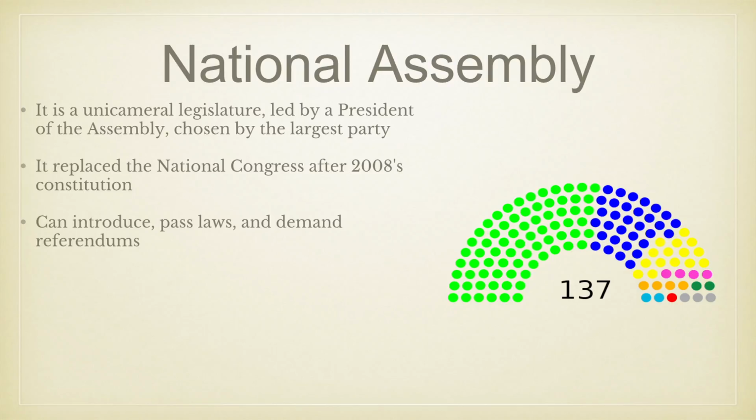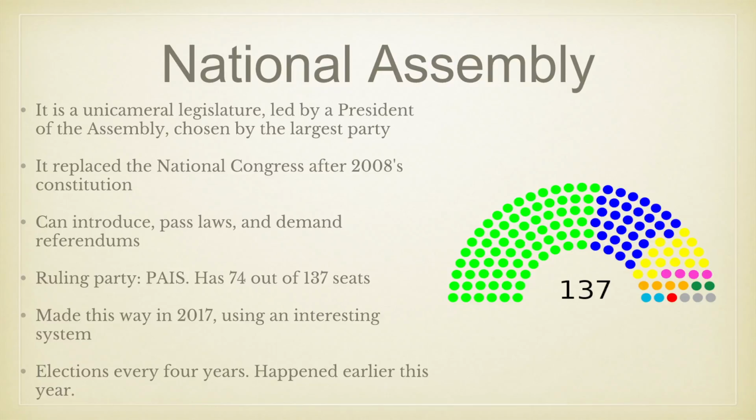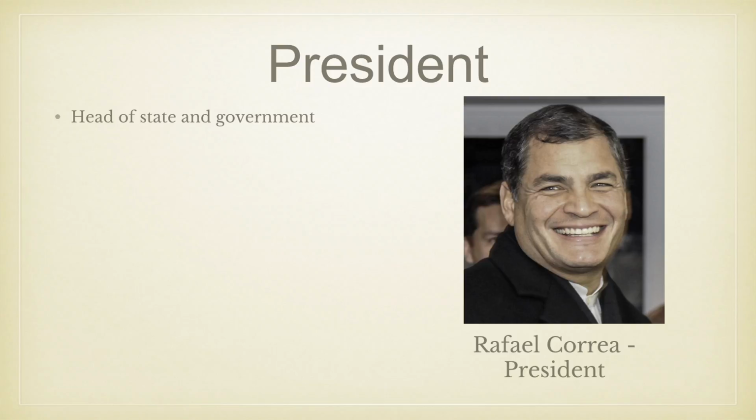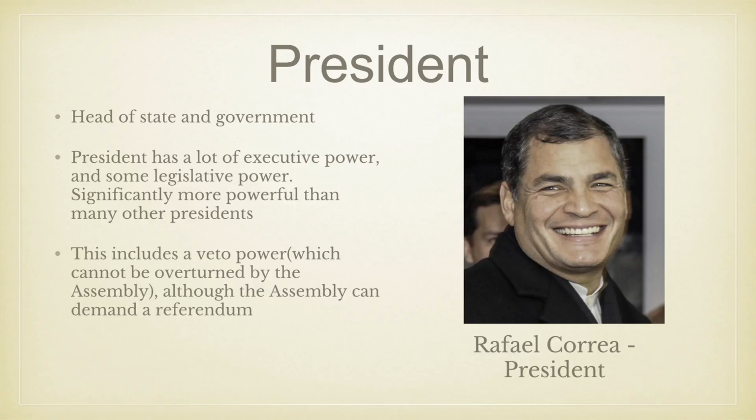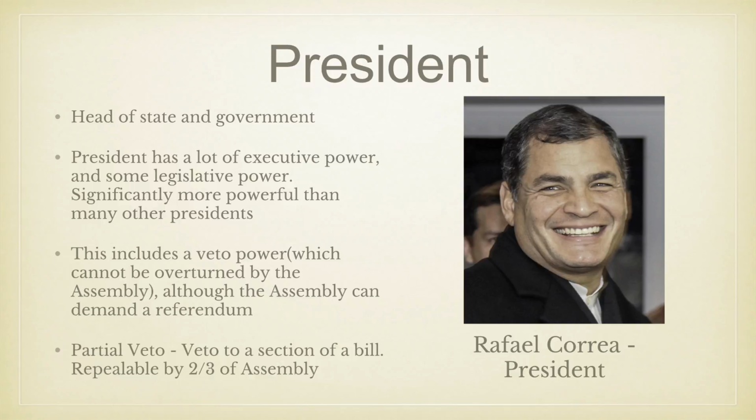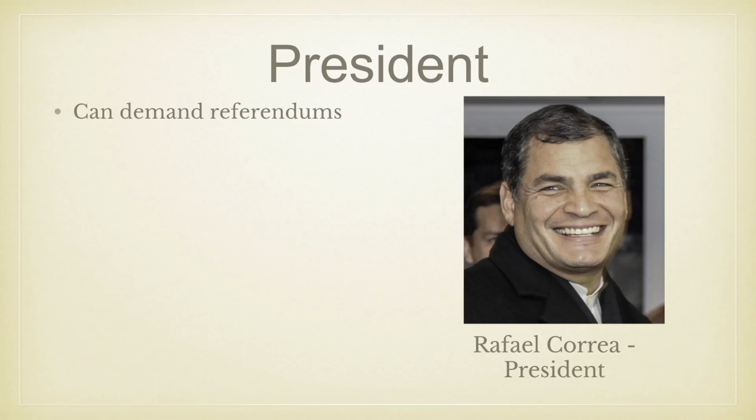It has a variety of legislative powers and it is led by the PAIS Alliance. The last election for this happened earlier this year. The president is the head of state and government and is relatively very powerful. An example of this is the veto power, which is absolute and cannot be overturned by the assembly, although there's a partial veto, which is vetoing only part of a bill, and it can be overturned by 2/3 of an assembly. He can also demand referendums, which are very common in Ecuador, and he can appoint the cabinet.